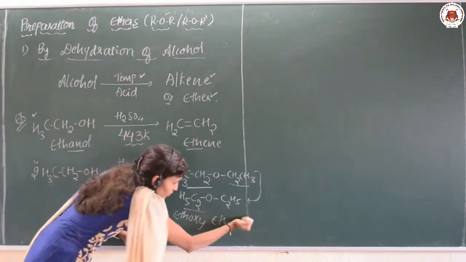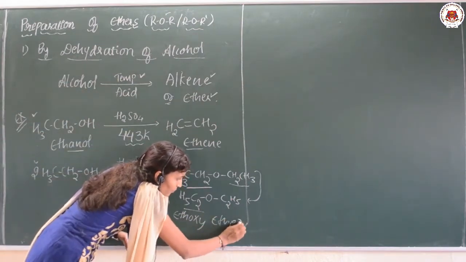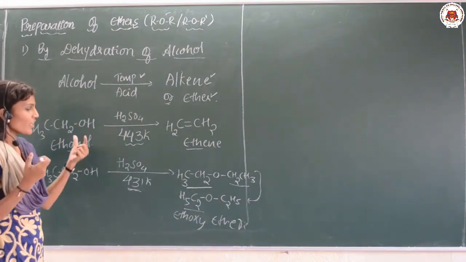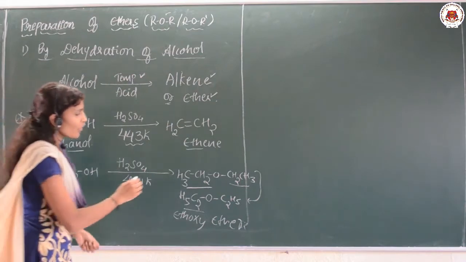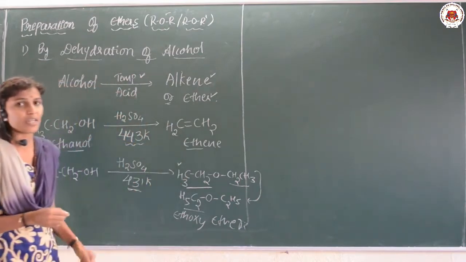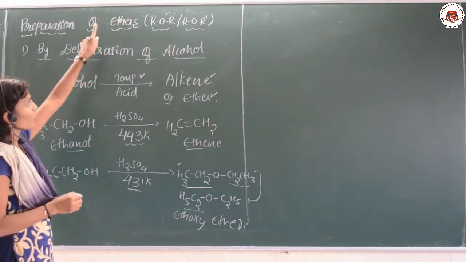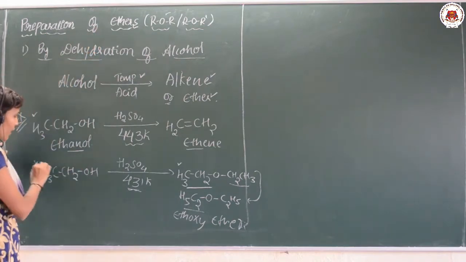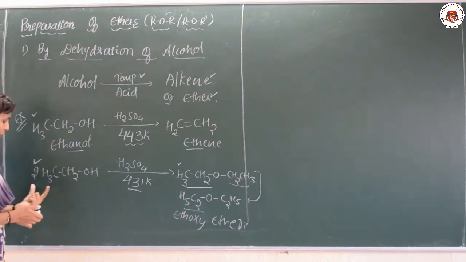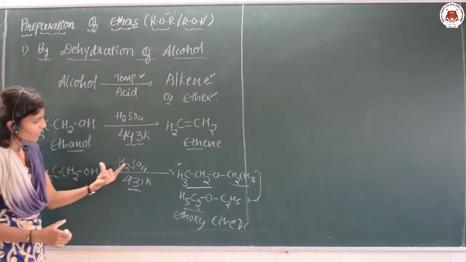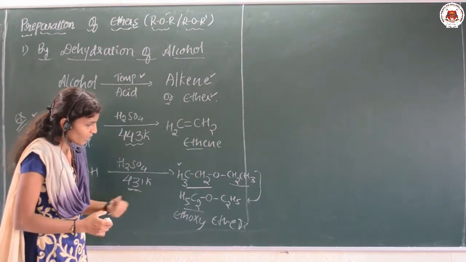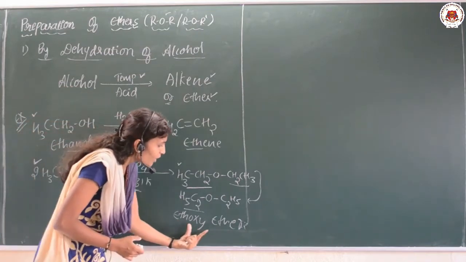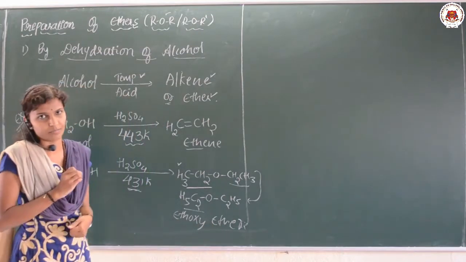If the temperature is lower, we get the ether. We are discussing ether preparation, so be aware of this step. Whenever ethanol is treated with an acid like H2SO4 at a temperature of 431 Kelvin, you are going to get ethoxyethane.